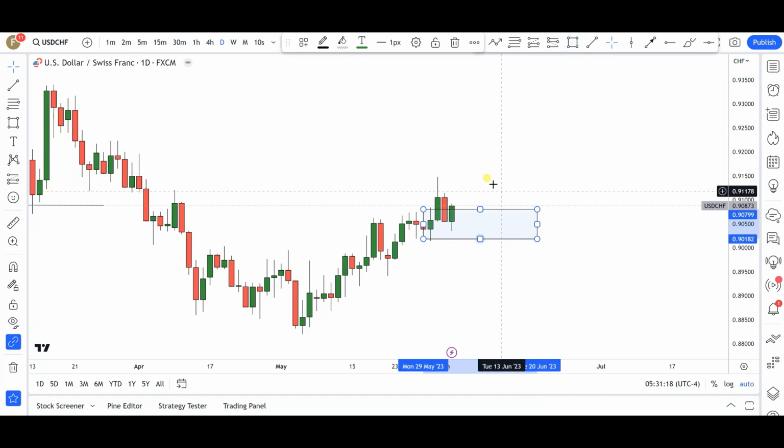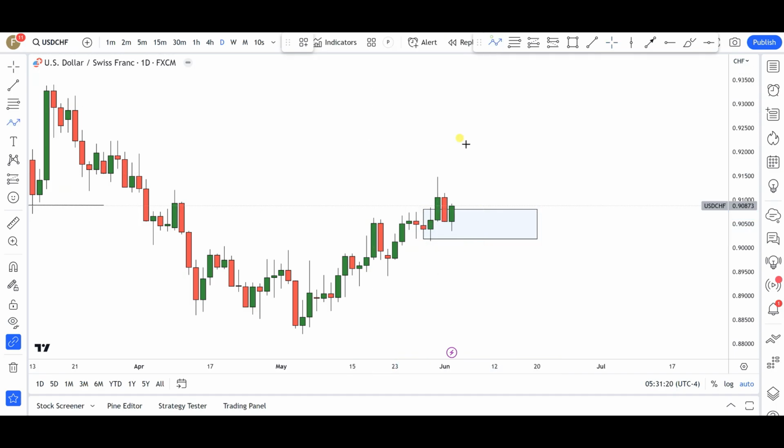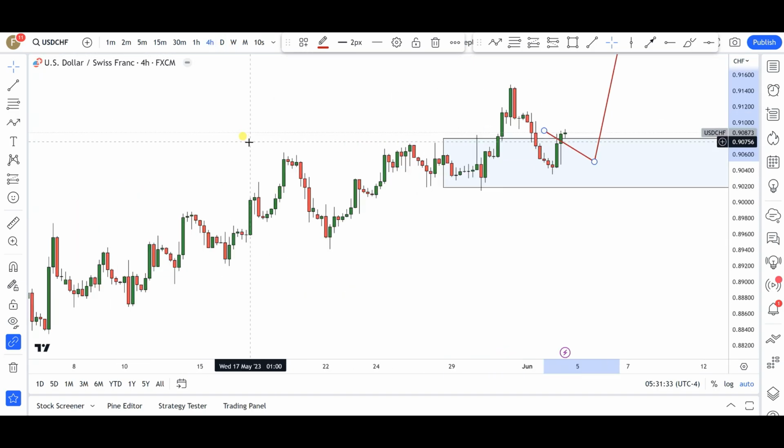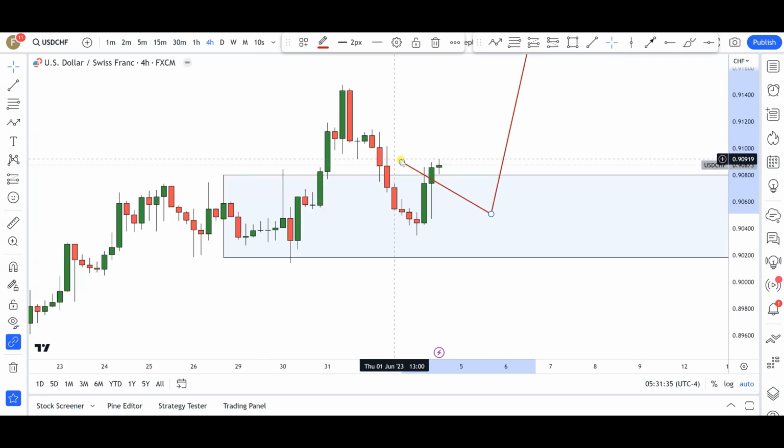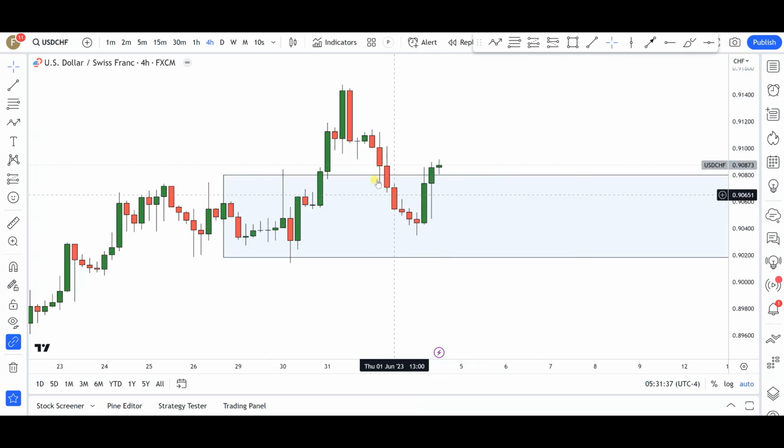What I'm expecting is probably that this market is going to give us maybe a little push to the downside, and then maybe expansion again to the upside, maybe towards the 0.9200 institutional price level. This is kind of what I would like to see in US dollar Swiss franc. Now, if we take a look here, the reason why I don't really like this setup that much, to be completely honest with you, is if you pay attention, this was the demand zone that we have here in the 4 hours time frame.